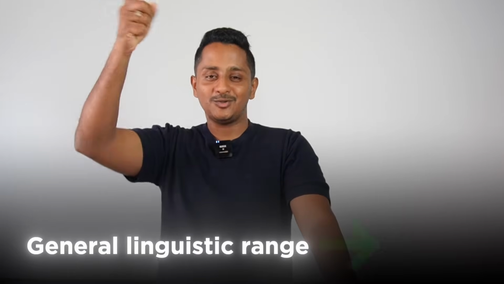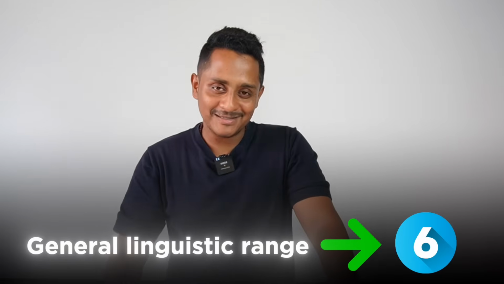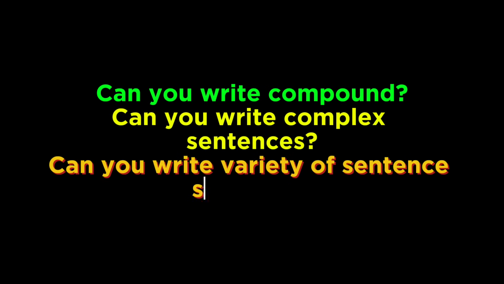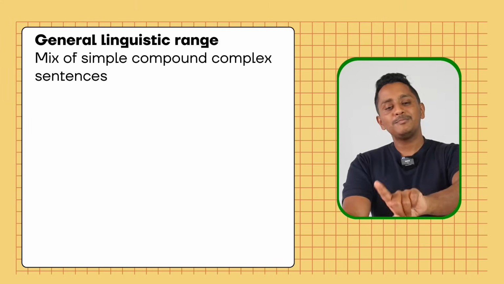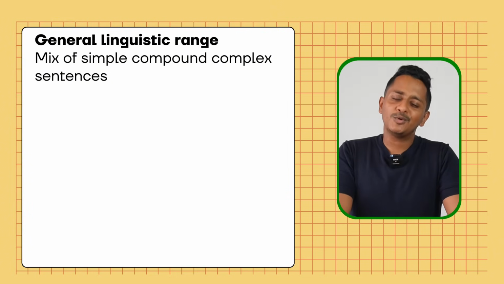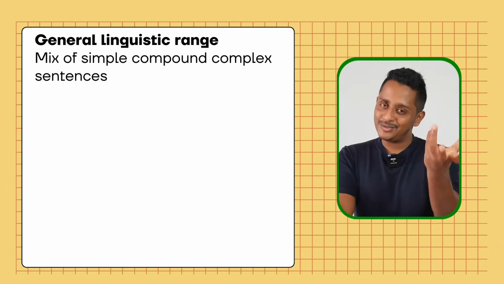I'll explain with one more concept called general linguistic range, which is also supposed to be 6 marks from the evaluation criteria that we just saw. General linguistic range is the range of this person with respect to the language. How varied is your expertise on this language? If you can write a simple sentence, can you write a compound one? Can you write complex sentences? Can you have a variety of sentence structure? A mix of simple, compound and complex is one aspect of it, and that is more than enough to get a good score towards your essay writing from this component.